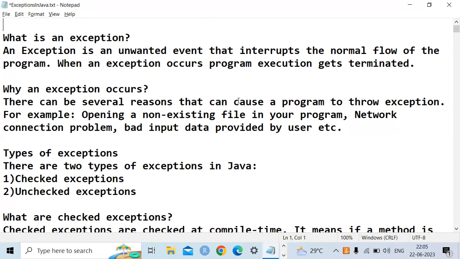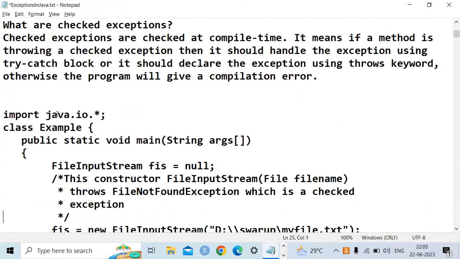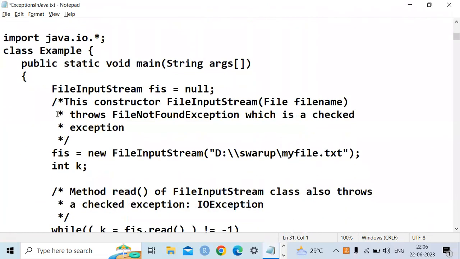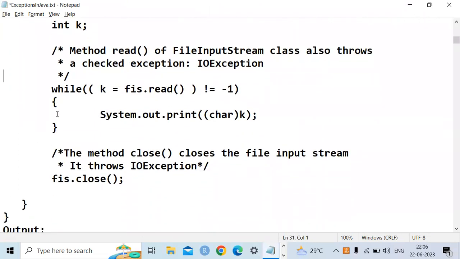What are the different types of exceptions? Checked exceptions and unchecked exceptions. Checked exceptions are compile time exceptions, and unchecked exceptions are runtime exceptions. If you want to work with checked exceptions, first take a normal program without any exceptions.